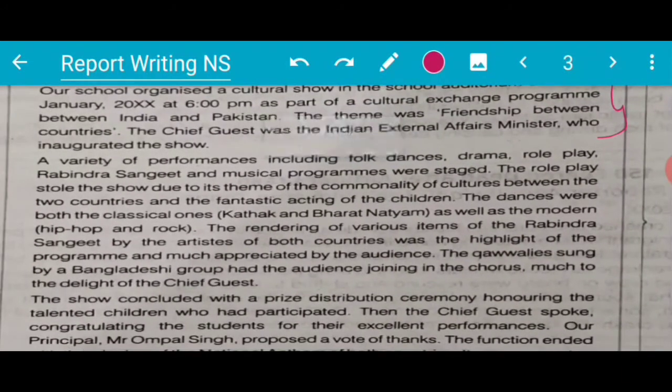The dances were both classical ones, Kathak and Bharatanatyam, as well as modern hip hop and rock. The rendering of various items of Rabindra Sangeet by artists of both countries was the highlight of the program and much appreciated by the audience. The Qawwalis sung by a Bangladeshi group had the audience joining in the chorus, much to the delight of the chief guest.